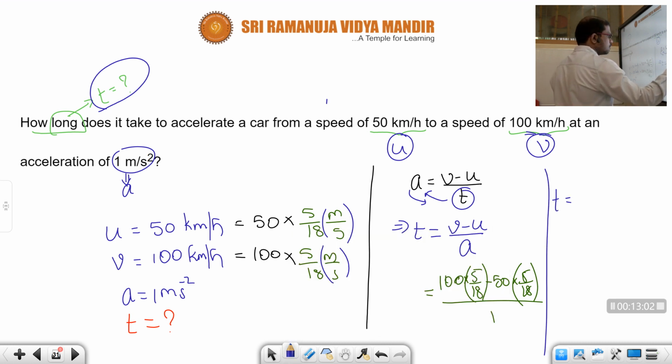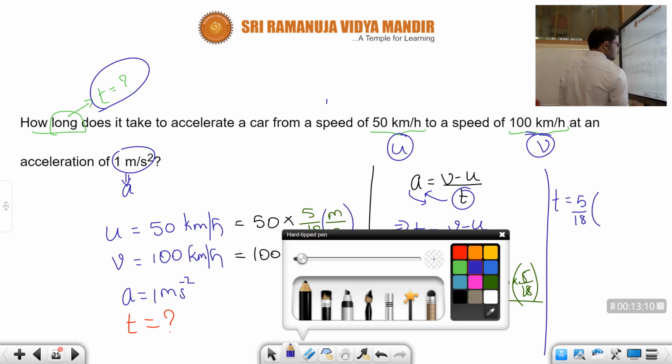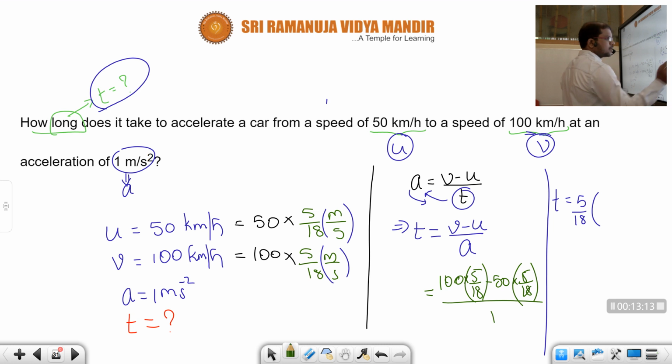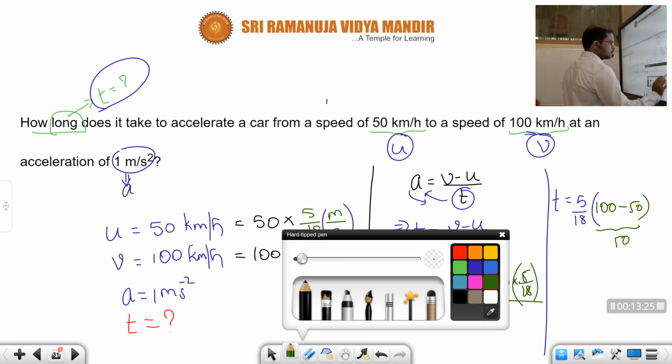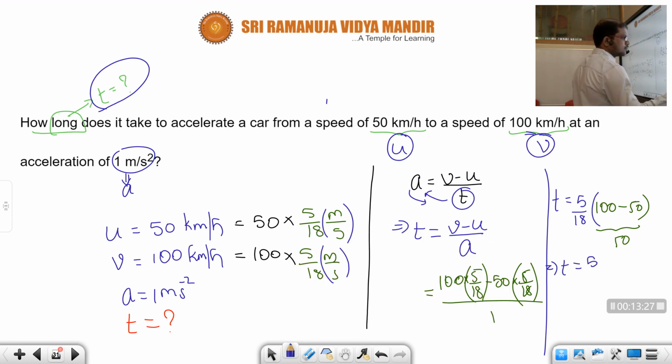What do we get, children? Time t is equal to, divided by 1, so the same value in the numerator will come. Take 5 by 18 common. What do we get inside? 100 minus 50. What is this value, children? 50. So multiply this 50 with 5 now. t is equal to 5 into 50 by 18. Okay, children, 250 by 18. Again, some fraction value will come. This is how we will calculate time. This is the process to calculate time.